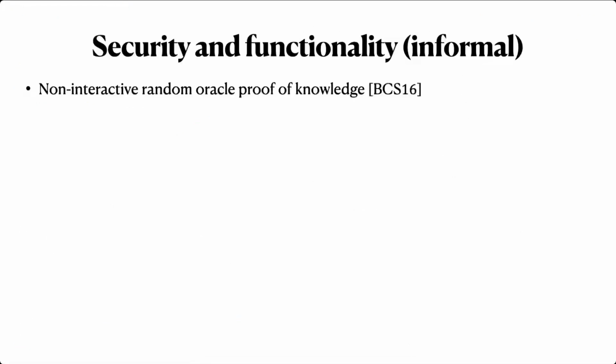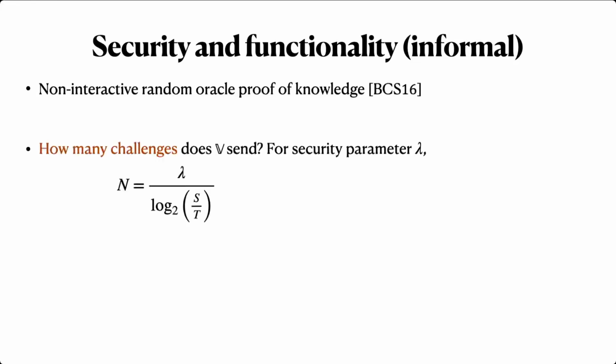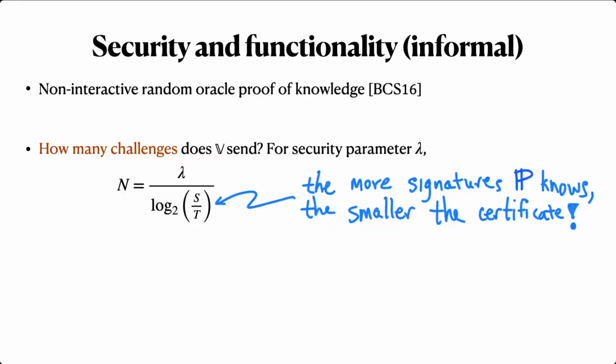In the paper, we show that this protocol is a non-interactive random oracle proof of knowledge, as defined in the work of Ben-Sasson, Chiesa, and Spooner from TCC 2016. More specifically, we show that for lambda bit security, the number of queries is proportional to lambda and inversely proportional to the log of the ratio between the total signed weight and the verifier's target weight. Interestingly, this means that the more signatures the prover knows, the shorter a certificate it can create. We'll see the effect of this concretely in just a moment.